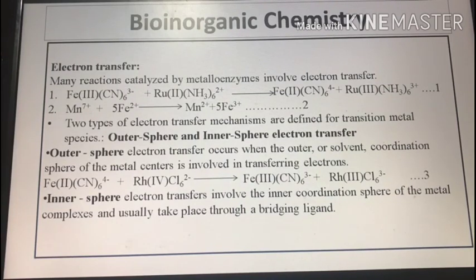Inner sphere electron transfer involves the inner coordination sphere of the metal complexes and usually takes place through a bridging ligand. The classic example, typical of those studied and explained by H. Taube, is shown in the slide.